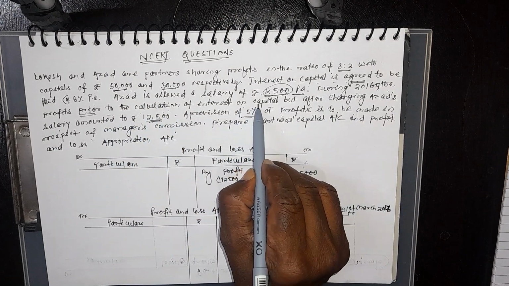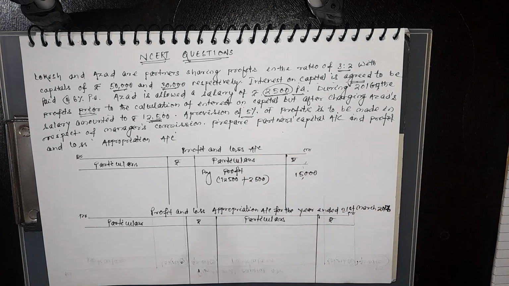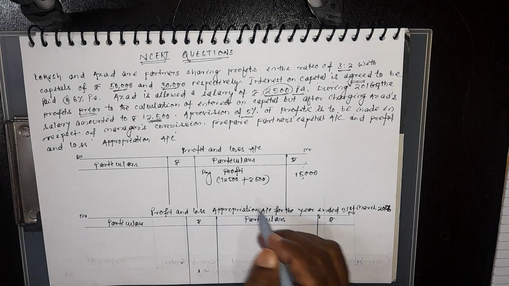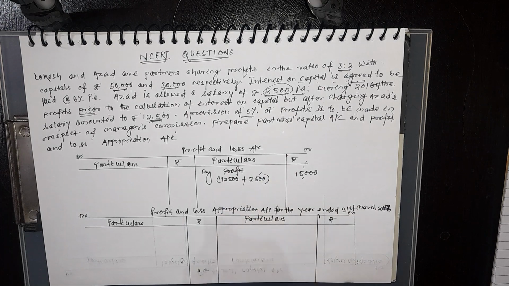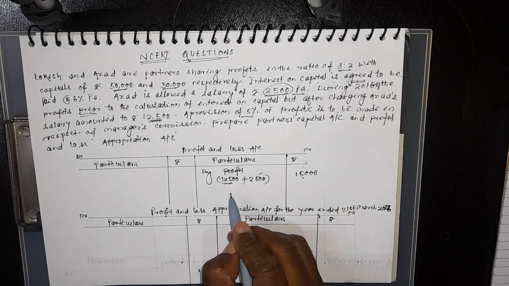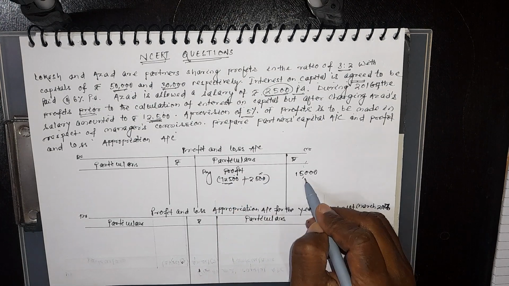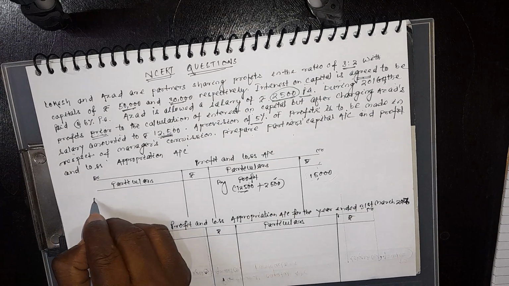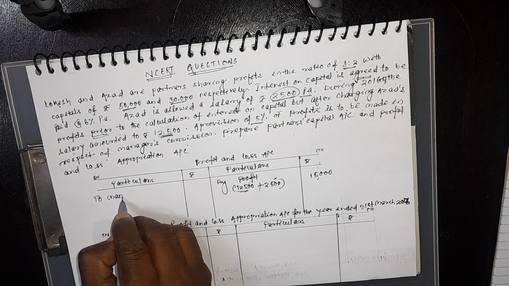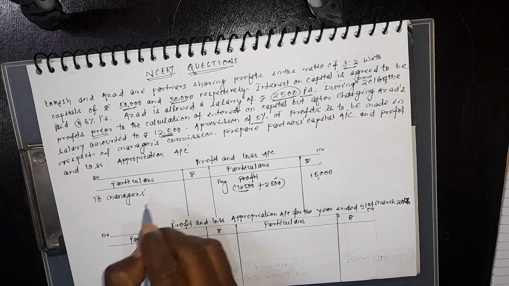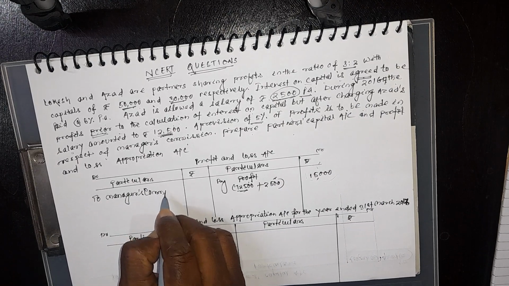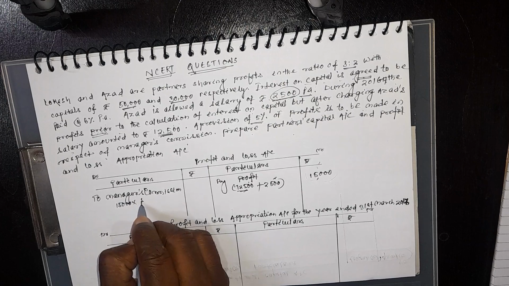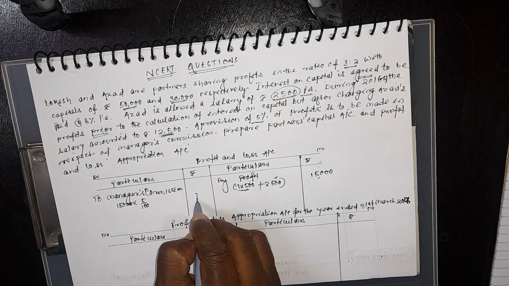Prior to the calculation of interest on capital means before calculating interest on capital, but after charging Azad's salary, means after giving Azad his salary. So what is the total profit? Azad's salary was 2,500, and after giving him that, the profit was 12,500. That means the total profit is 12,500 plus 2,500, so the profit for the whole year was 15,000. The question says 5% of whatever profit is made is manager's commission. So you write it here, to manager's commission. How much? 15,000 at 5%, so it will be 750.